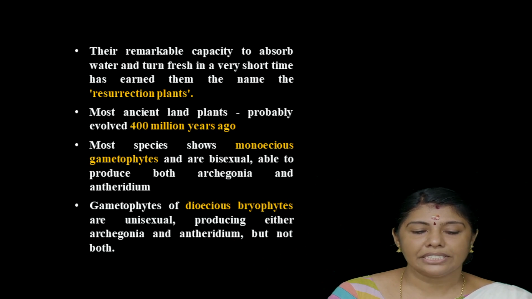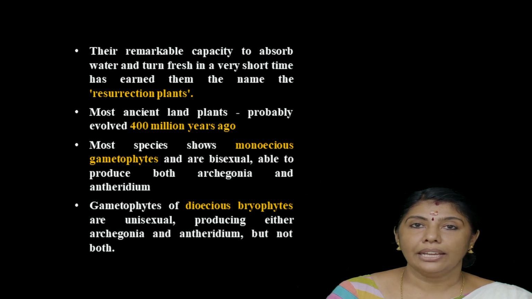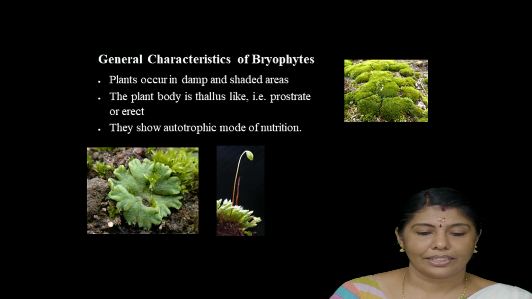Bryophyte species show monoecious gametophytes and are bisexual, and they are able to produce both archegonia and antheridia in the same plant. Some plants are dioecious. Gametophytes of dioecious bryophytes are unisexual, that is, one plant produces archegonia and another plant produces the antheridia. And this also occurs in shady areas.